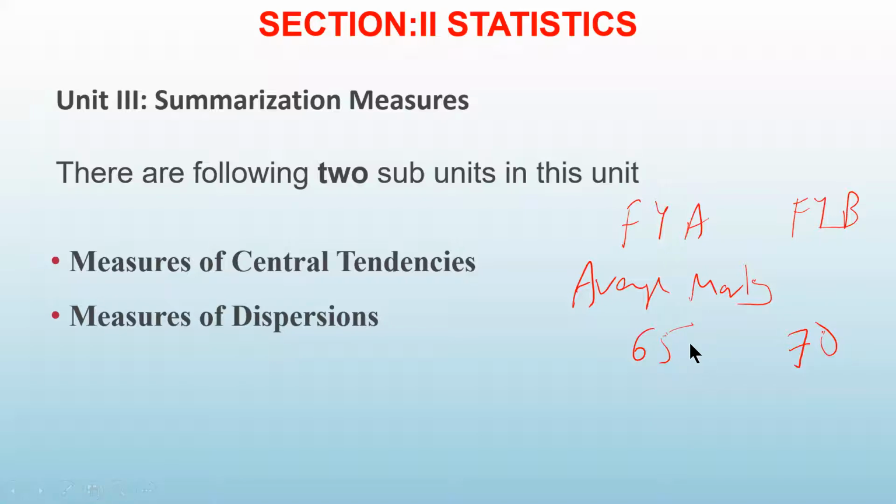Okay. You know how to find out mean. Mean, how do you calculate the mean? You add all the marks and divide by total. That is how we find out X bar mean. Add all the values and divide by total value. That means you will add the marks of all the students of first year BCom and then divide by total number of students. So this mean, that is 65, it is representing this group.